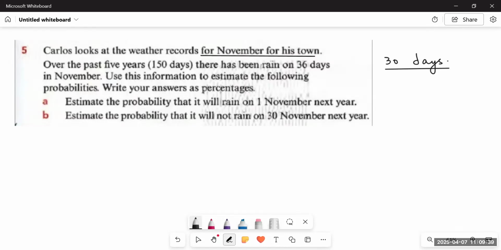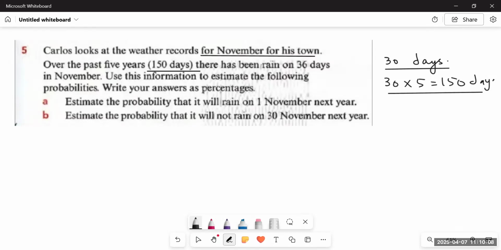So how many days would there be? 30 multiplied by 5 is equal to 150 days, right? Even if they haven't told us about 150 days, we can easily calculate it by multiplying 30 by 5, because there are 30 days in November. If the experiment has been carried out for 5 years, there would be 30 multiplied by 5, that is 150 days in November for 5 years.